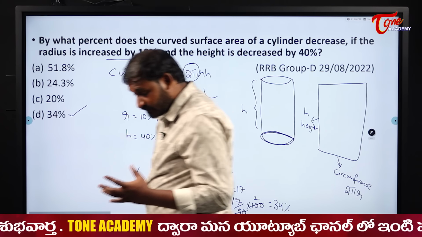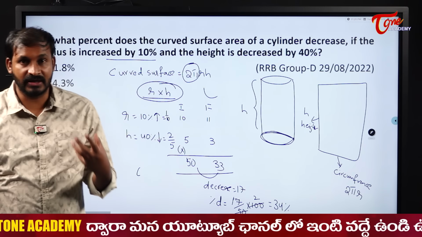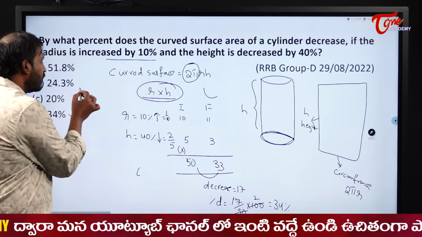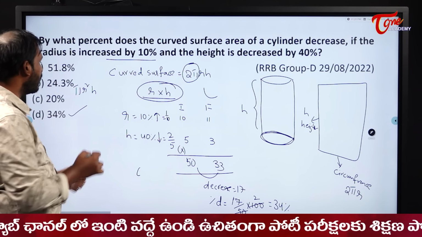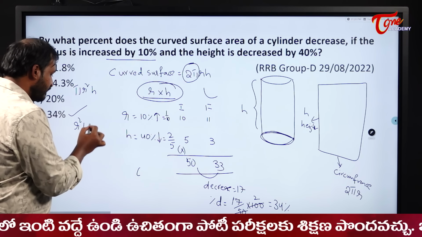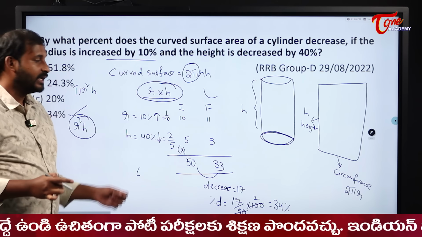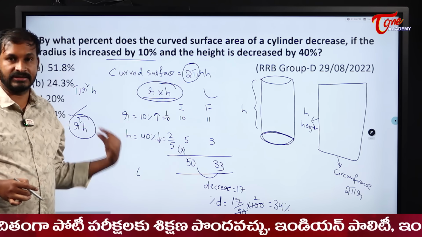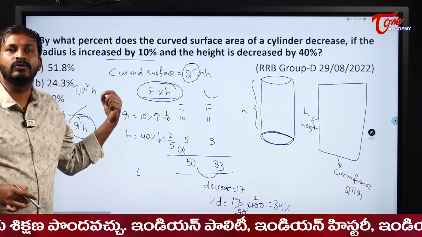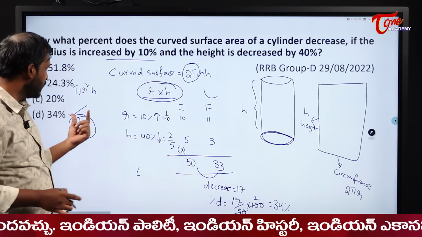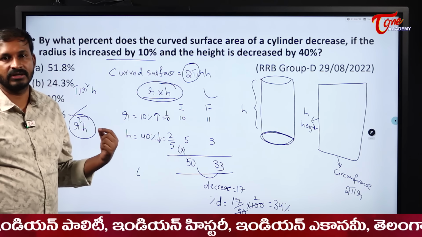Similarly, for example, if the question is volume, what is the formula for volume of a cylinder? Pi r square h, right? So that means volume depends on what? R square and H. You should find R, then write R square into H. Understood? Depends on what? We should focus on that one.